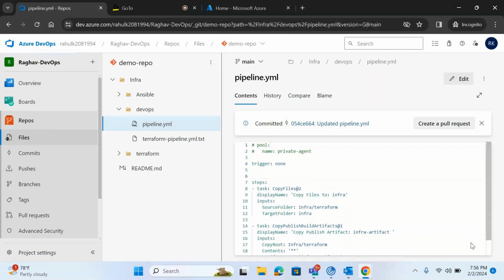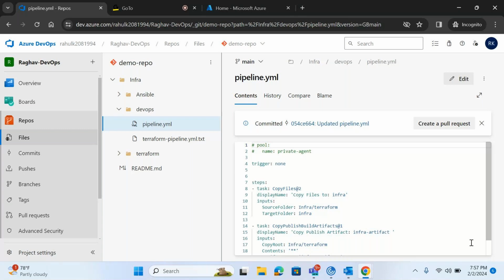If you'll notice here, I have given the trigger equal to none, right? So what does it mean? I have told you the pipeline can run in three ways. Either you can run it manually, it can be an auto trigger like continuous integration enabled, or you can schedule it. Suppose you want to run your pipeline at 3 o'clock midnight, you don't have to wake up at 3 o'clock in the night. You can schedule it.